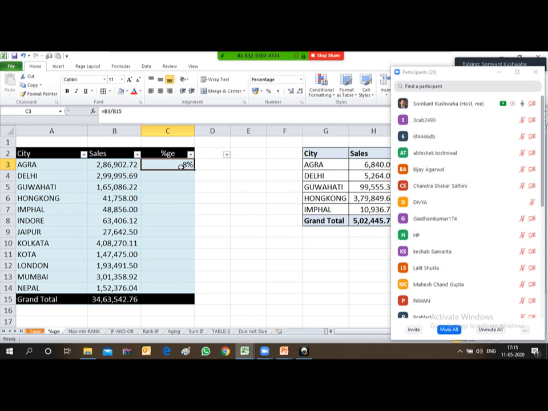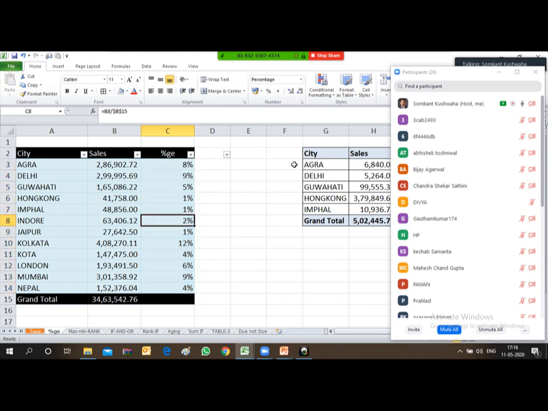Here the denominator is the total sale value. I will freeze it because that is the value I will apply every time for dividing the sale of a respective location. So I'll freeze it by F4, which we have already covered. Now freeze it and just drag it down, or copy and paste up to all the sales.